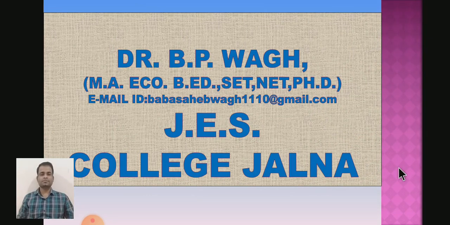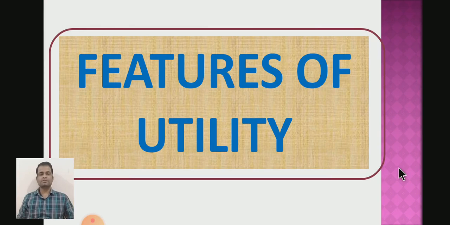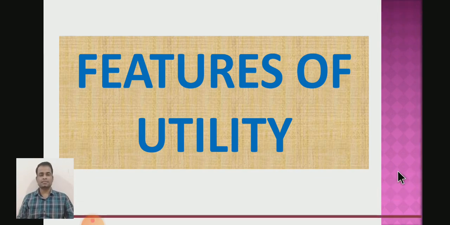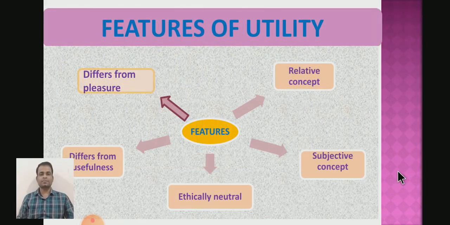Dear student, we had seen some features of utility in the previous lecture. You know that utility has 10 features. Out of them, 5 features we had seen in the last lecture, and the remaining 5 features will be discussed today.